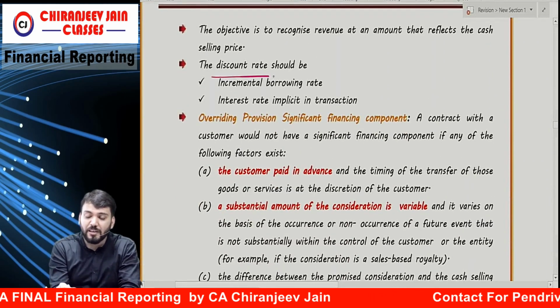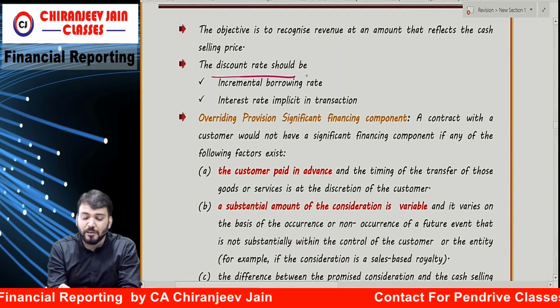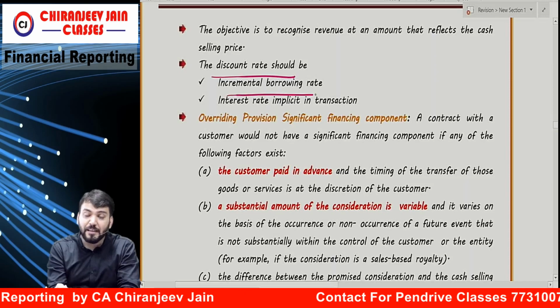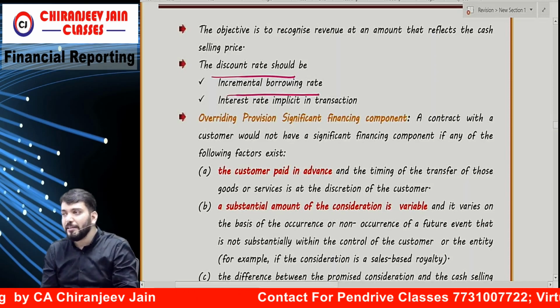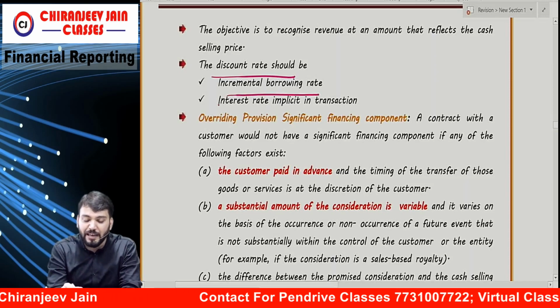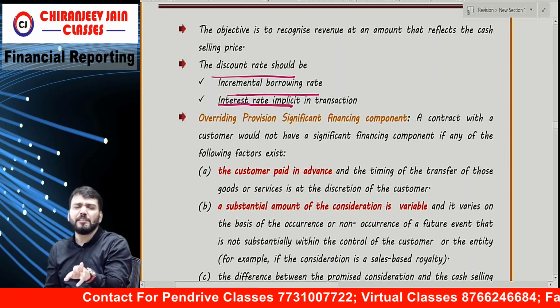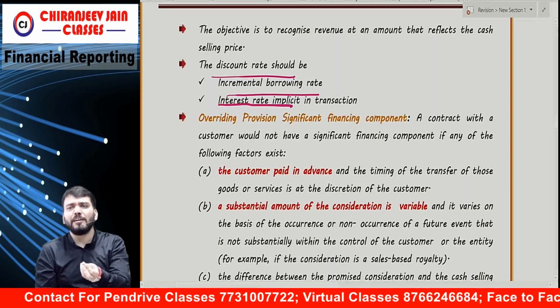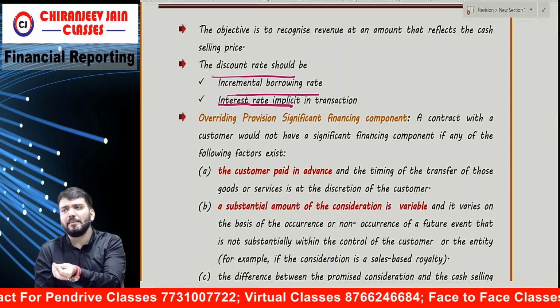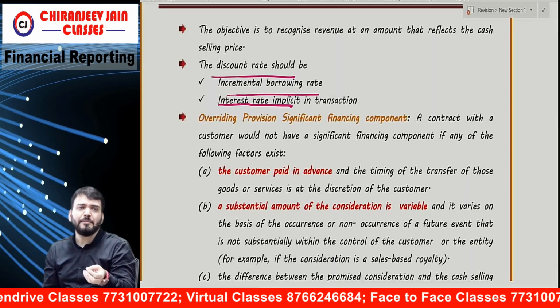Now, for the discount rate, they have said the discount rate should be the incremental borrowing rate, or it can be the interest rate implicit in the transaction. Interest rate implicit in the transaction means you need to find the IRR, the effective interest rate.